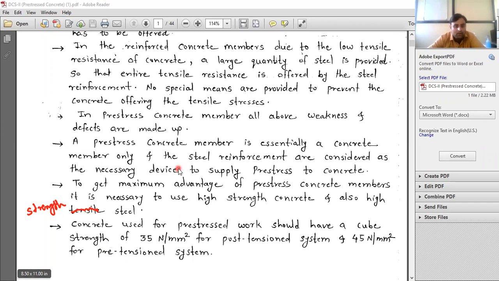This question can be asked in an MCQ also, so remember this, it is important: concrete used for pre-stress work should have a cube strength of 35 Newton per mm square for post-tension system, and 45 Newton per mm square for pre-tension system.